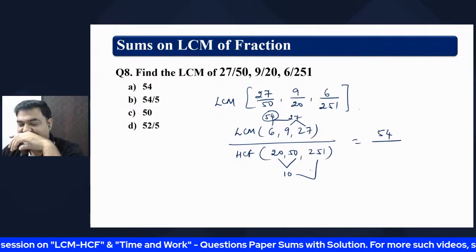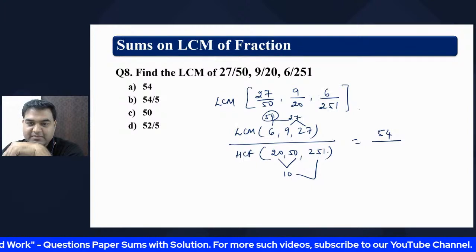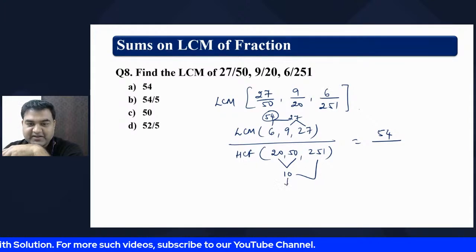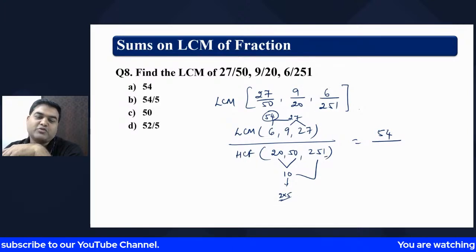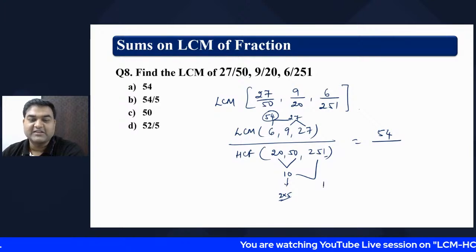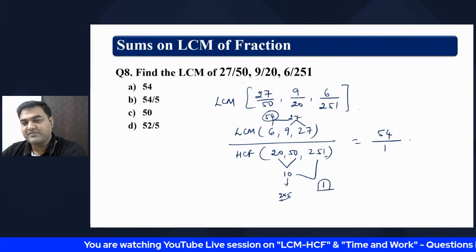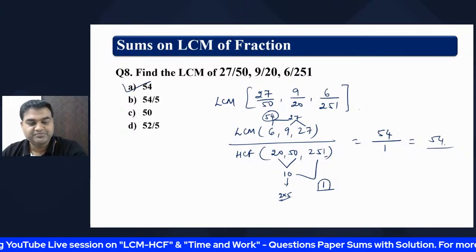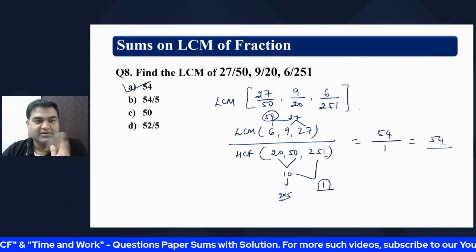I think nothing is common, right? This number cannot be divided by 2, because the factor of 10 is 2 into 5, and this number cannot be divided by 5. So what is the HCF? Nothing, that means 1. So it is 54 by 1, that is, 54 is the right answer. Right? 54 is the right answer.